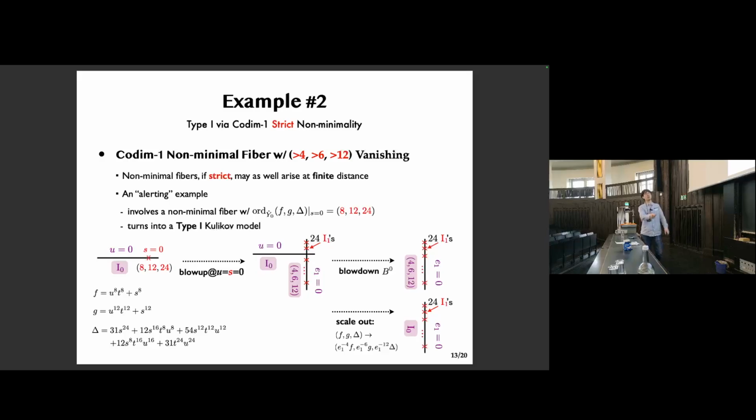We can do that in this reducible model. Then we arrive at this type 1 Kulikov model with just 24 I1 branes. So this is a finite distance in disguise. And this example already illustrates all the steps needed in generally dealing with strictly non-minimal fibers.